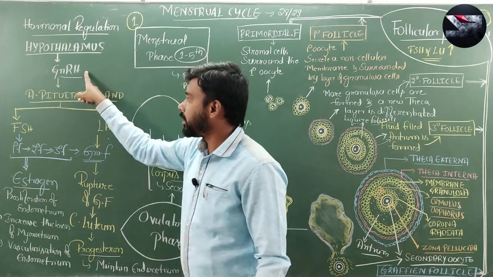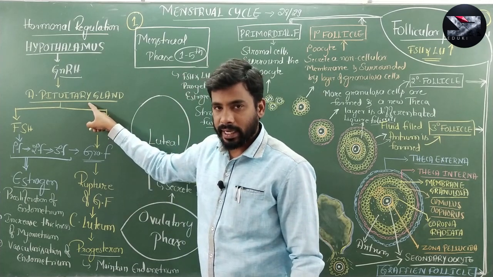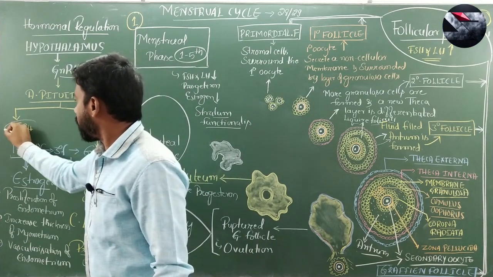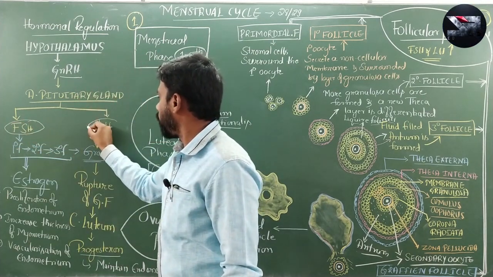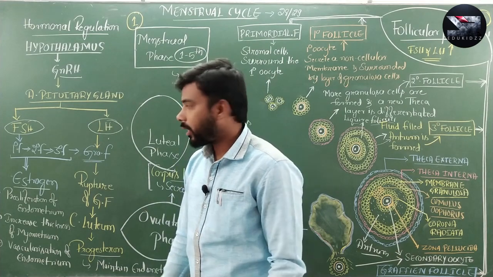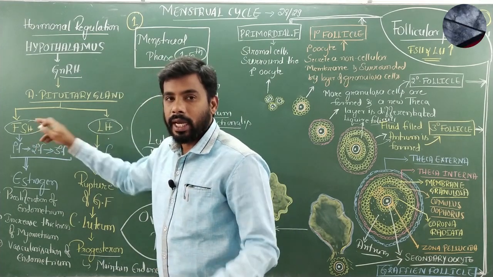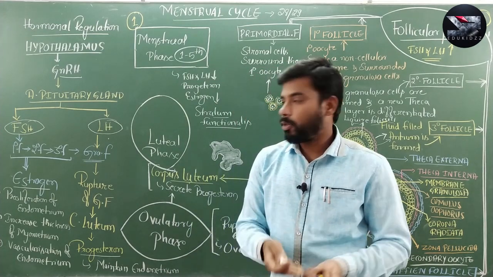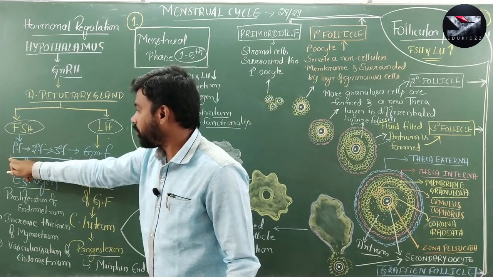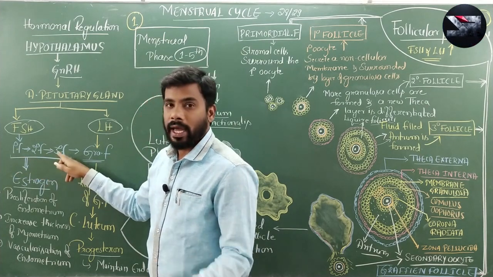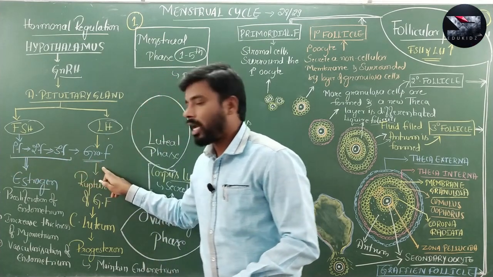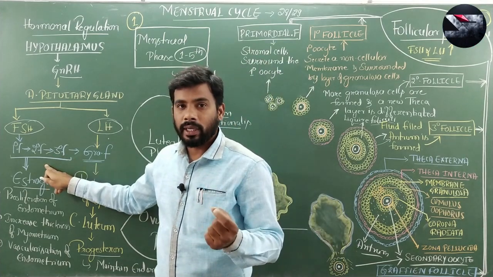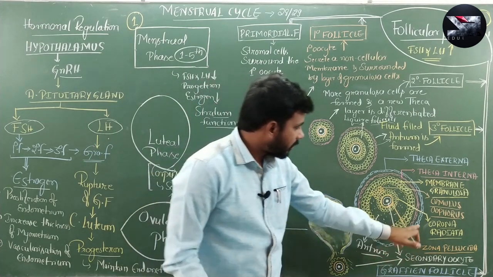This GnRH acts on the anterior pituitary gland, and in response to this, the anterior pituitary gland secretes follicle stimulating hormone as well as the luteinizing hormone, right. Follicle stimulating hormone helps in the maturation of the ovarian follicle, that I have already explained. That causes the maturation of primary follicle into secondary, secondary into tertiary, and finally tertiary follicle into mature Graafian follicle.